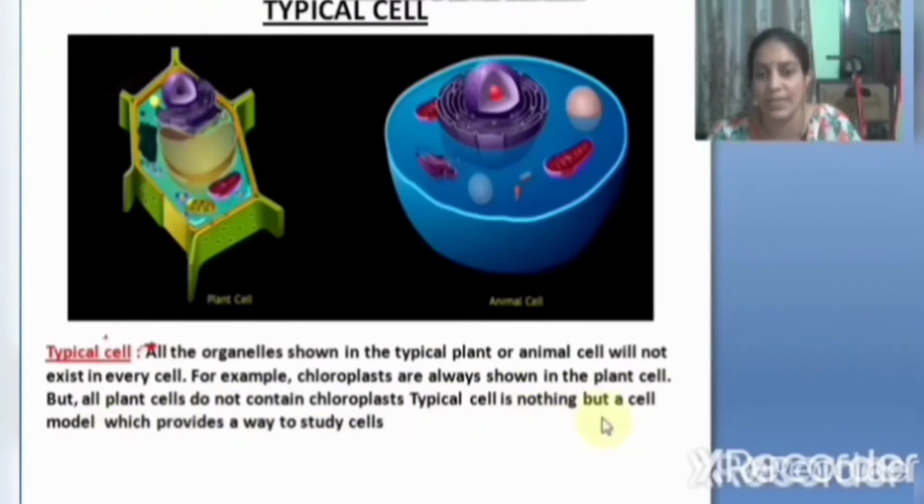It is nothing but a cell model. It is a model of a cell, which provides a way to study cells. For our easy study, all the cell organelles are embedded in a single cell. That is nothing but a typical cell. This is very important, children, to understand the typical cell. Now let's go to another slide.